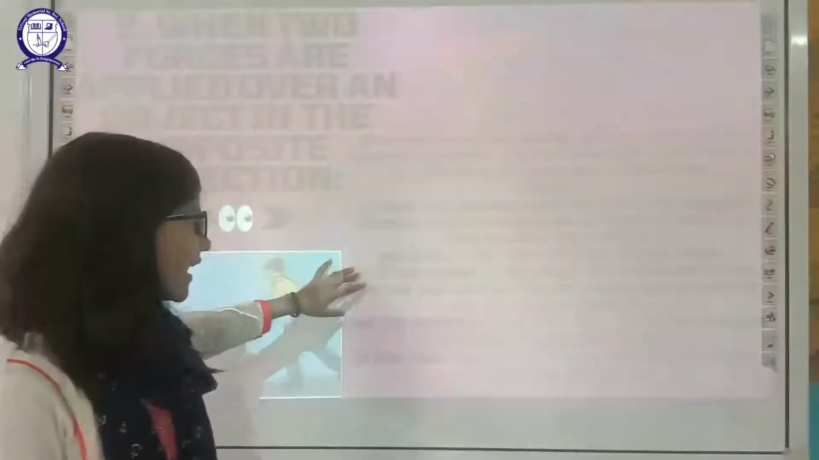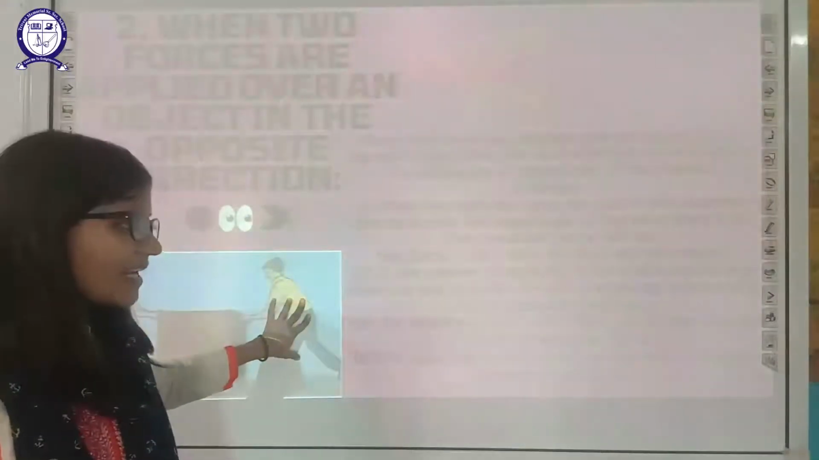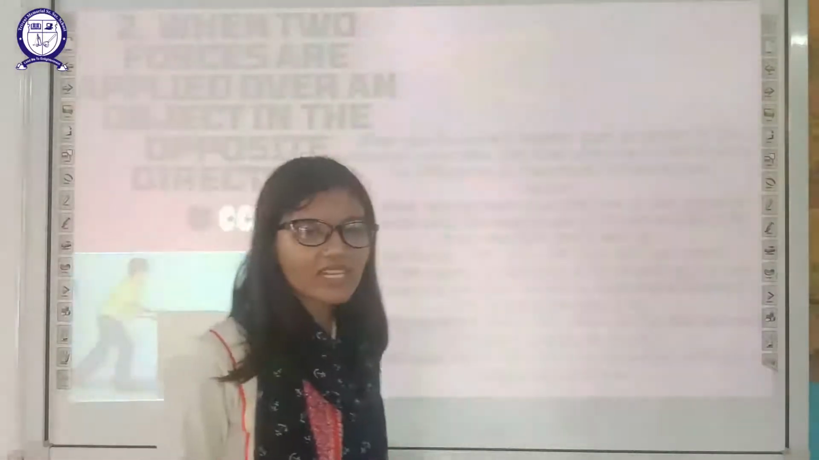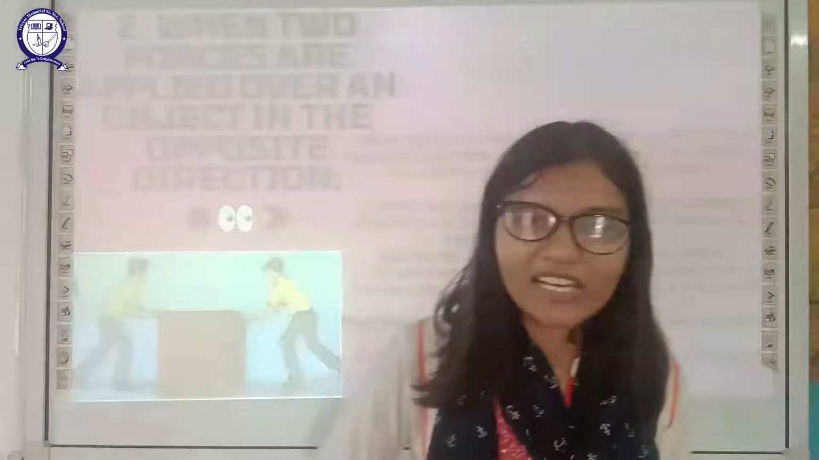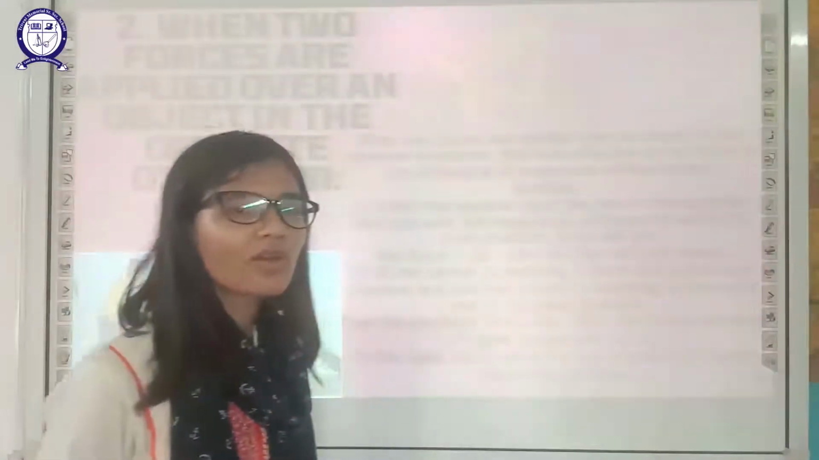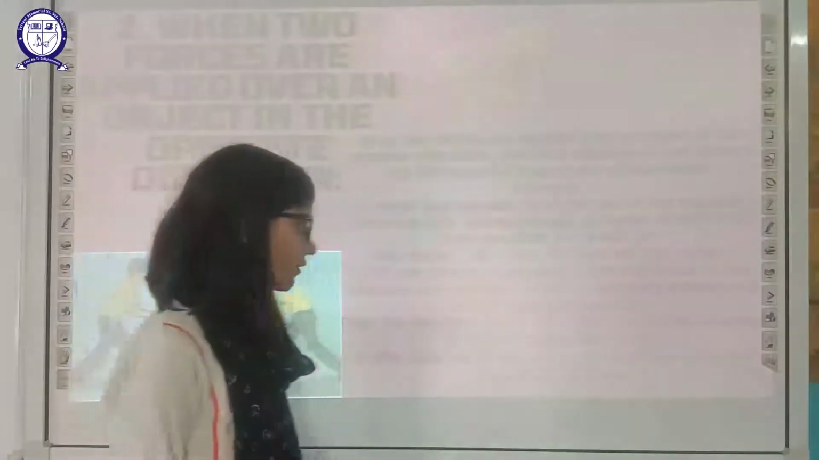If one person is applying a force of 6 Newton in one direction and the other is applying 4 Newton in the opposite direction, the resultant will be 2N. The direction of the force will be in the direction of the person who is applying more force.